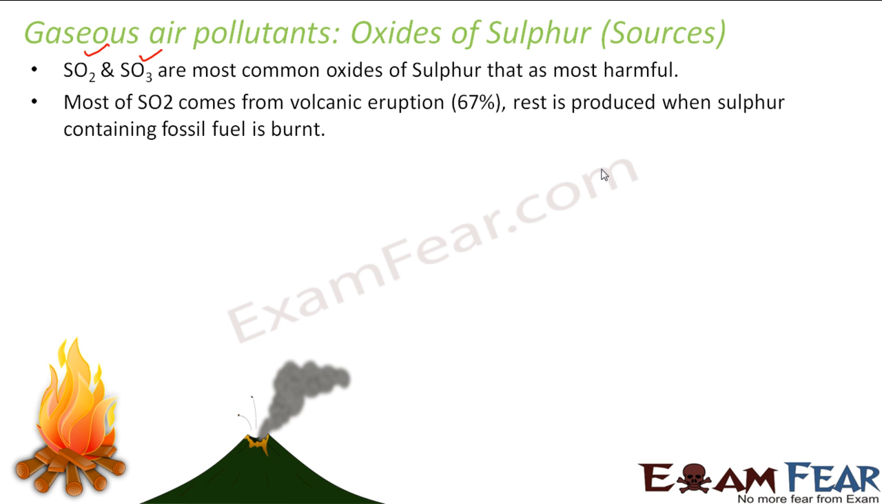And if you see, most of the sulfur dioxide comes from volcanic eruption. It's almost 67%. And the rest is when you burn fossil fuels which have sulfur in them, almost 33%.